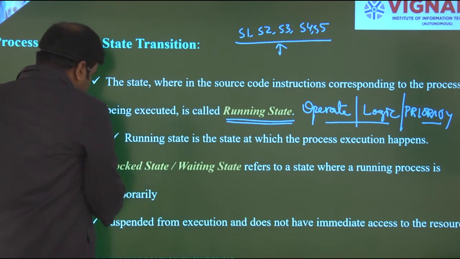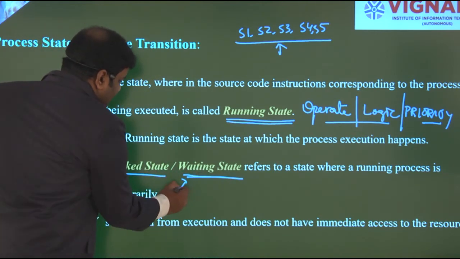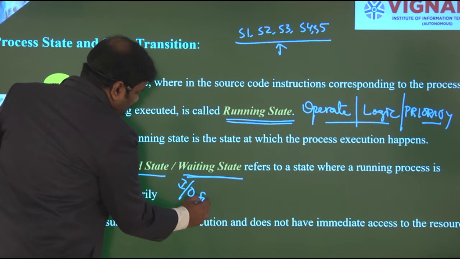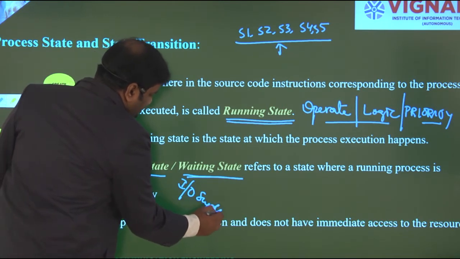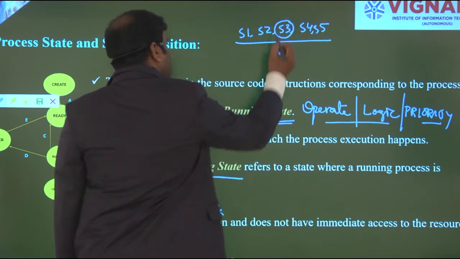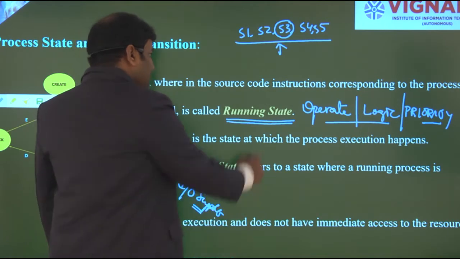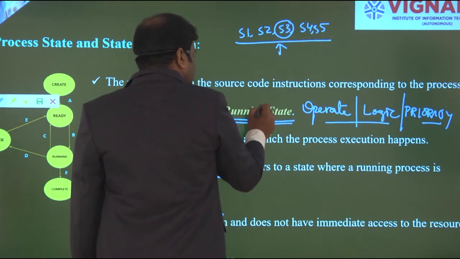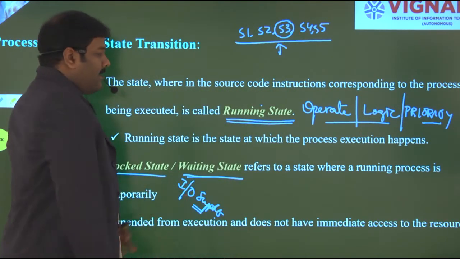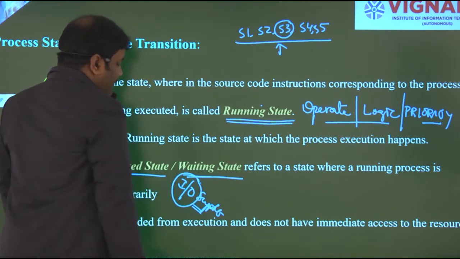And next one is the blocked state or waiting state. Whenever a statement needs any IO support, for example, S3 will expect some IO support. Then while S3 reaches the running state, S3 will come to know that it needs some IO support.